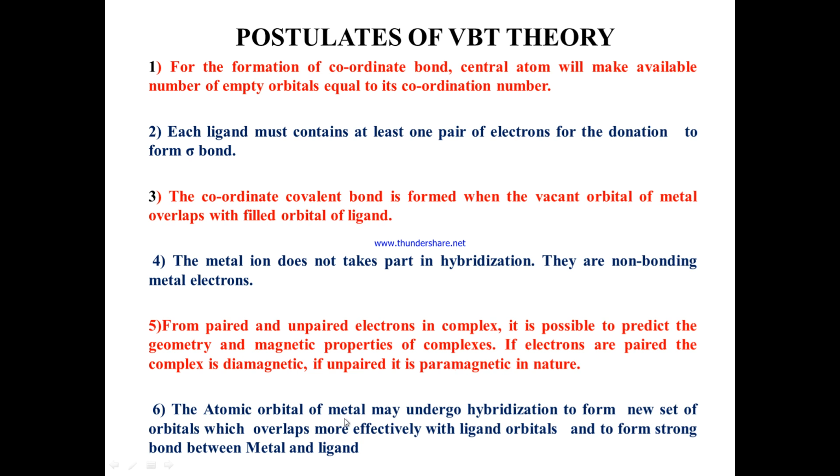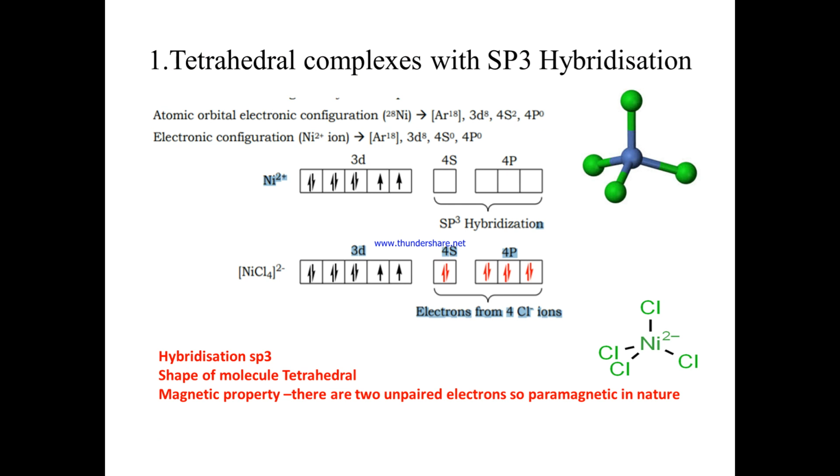The atomic orbitals of the metal may undergo hybridization to form a new set of orbitals which overlap more effectively with ligand orbitals, and thus they form a strong bond between metal and ligand. These are all the postulates of valence bond theory, and we can see these postulates by taking examples. Now we can see here the example NiCl4.